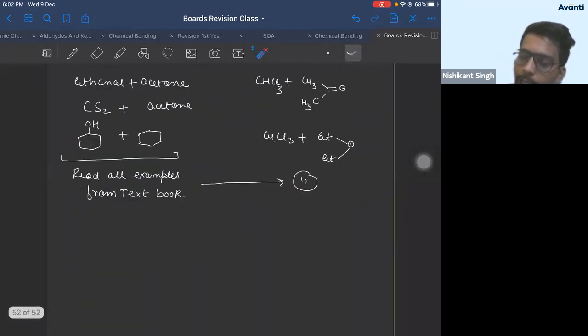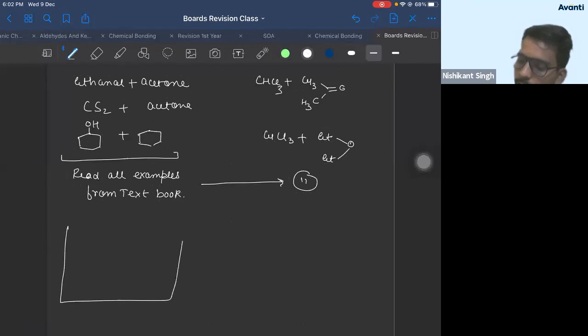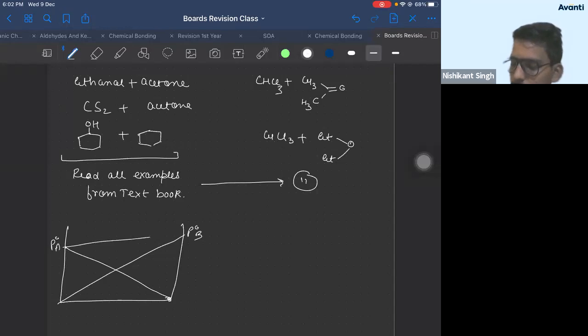Now, in the non-ideal solution graph, you'll get the same graph, no change. I'm drawing the same graph. There is only a small change. You'll get the same graph, everything same. P naught B, P naught A, and this is PS.